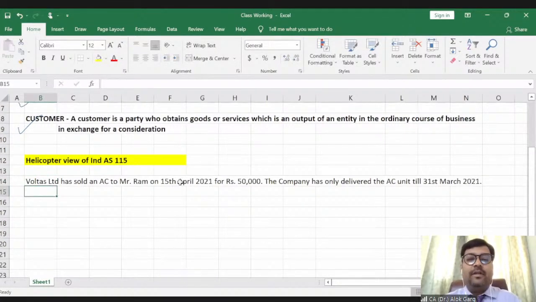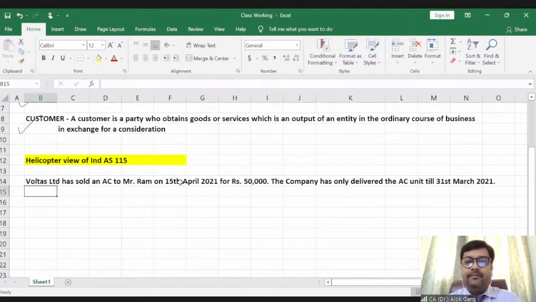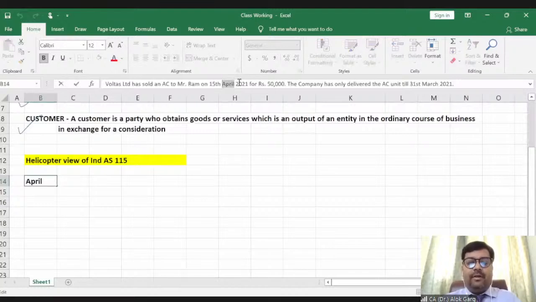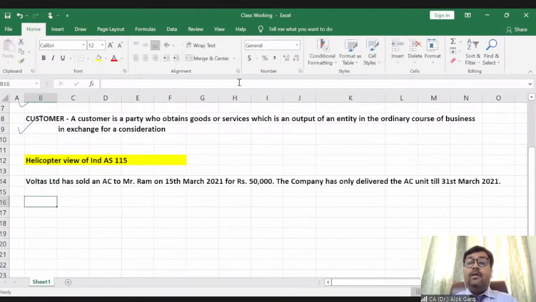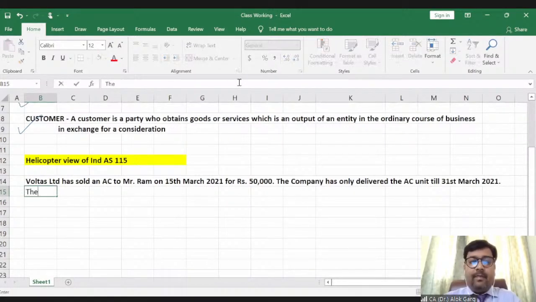It's 31st March 2021, and the sale date should be 15th March 2021. So Voltas has sold an air conditioner to Mr. Ram on 15th March 2021 for rupees 50,000, and the company has only delivered the AC unit till 31st March 2021.